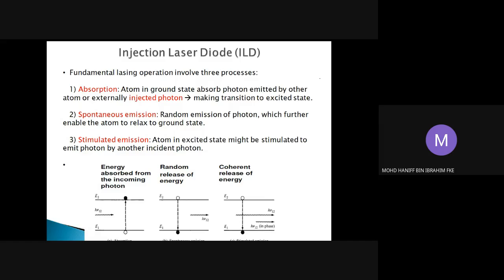These are the processes involved in the laser diode operation. We call this the lasing operation. There should be three processes involved. The first one is what we call absorption, or sometimes stimulated absorption.